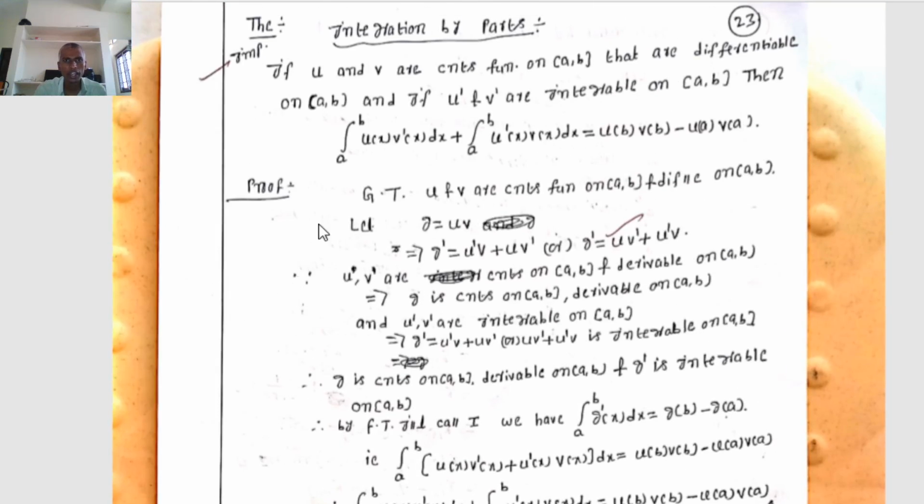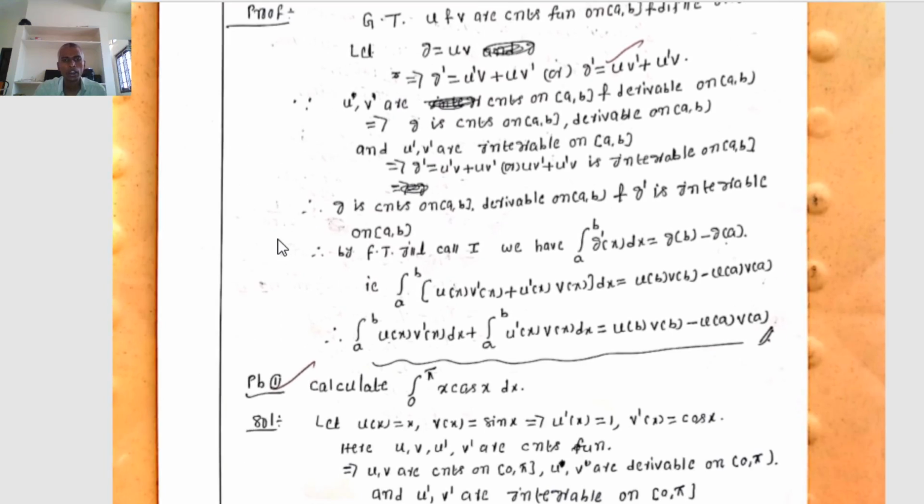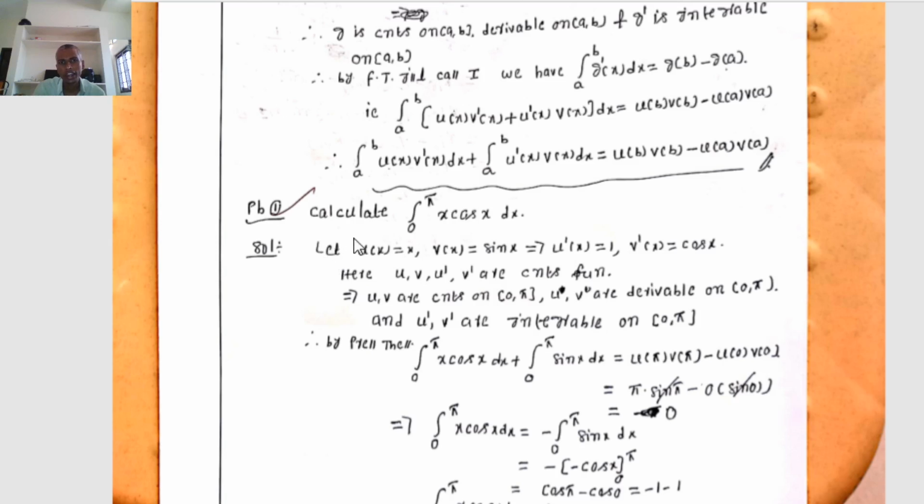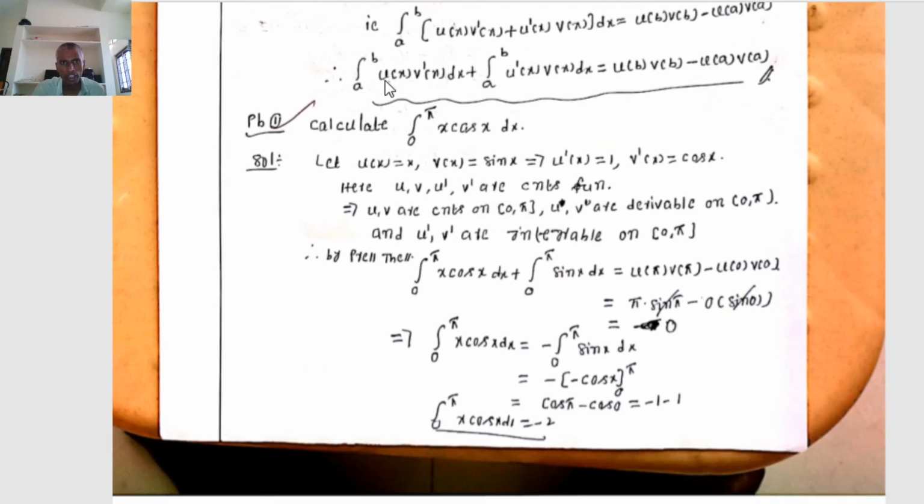Applications of the integration by parts. Using the above theorem statement, we have to calculate integration 0 to 5 x cos x dx. Now we assume that u of x equal to x, v of x equal to sin x. Therefore, u dash of x equal to 1, v dash of x equal to cos x.